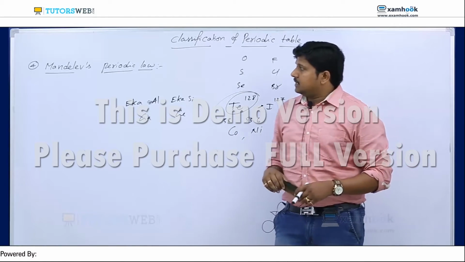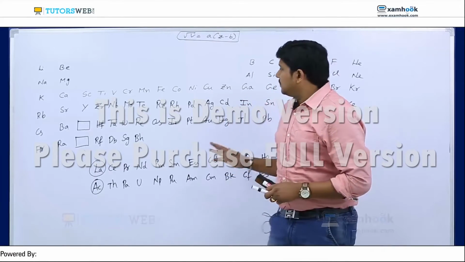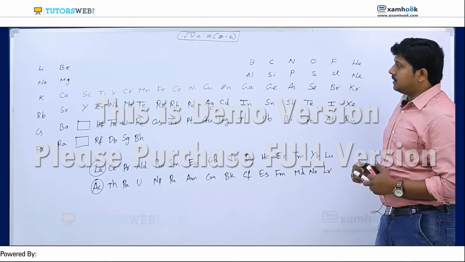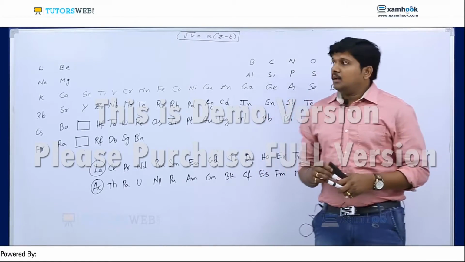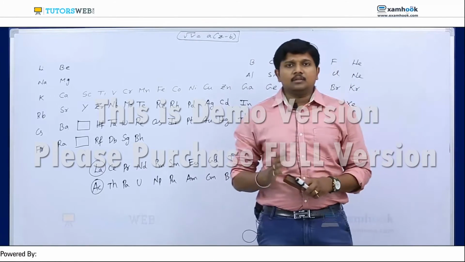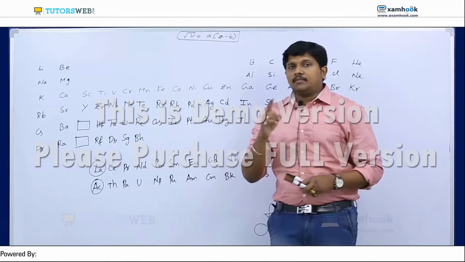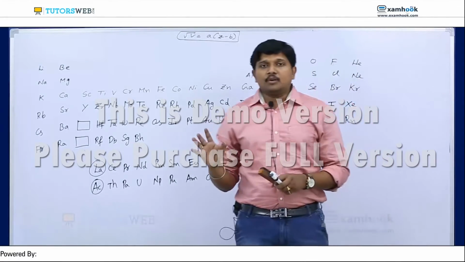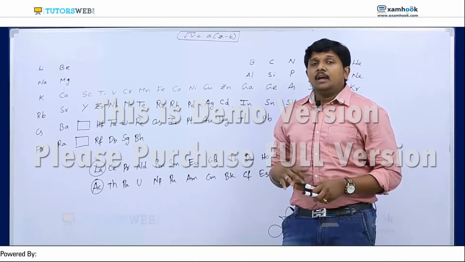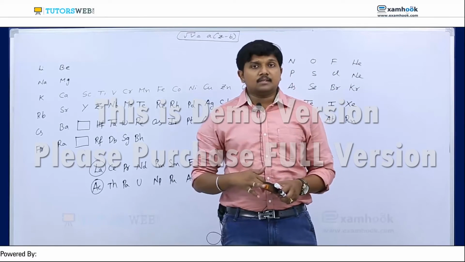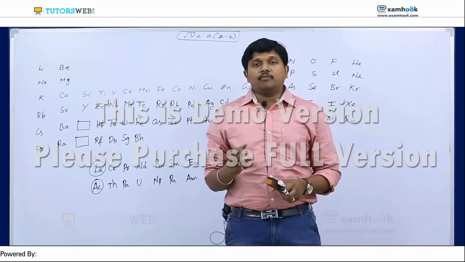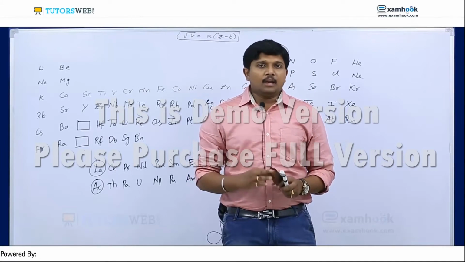The next theory, the fifth one, is the modern periodic table, which was proposed by Moseley. Before discussing this table and its achievements, I'll recall the drawbacks of Mendeleev's table. The first drawback is that there is no position for hydrogen. The second is that he didn't explain the anomalous pairs. The third is that there is no proper classification of lanthanoids and actinoids in Mendeleev's periodic table.